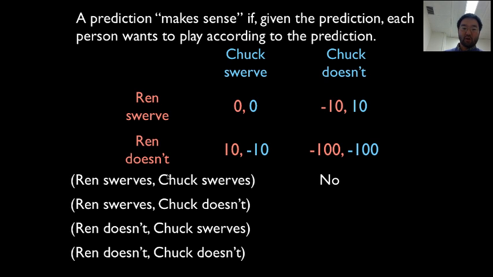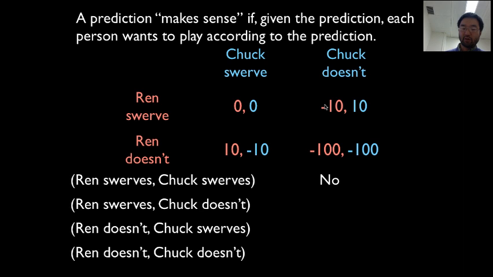Okay, how about this one? This is where Ren swerves and Chuck doesn't. That's this one here. If the game theorist makes this prediction, does anybody want to change from it? In other words, do people want to play according to the prediction once it's made? I'm Ren. I hear that the game theorist predicts that I'm going to swerve and that Chuck is not going to swerve. Chuck is going to go straight.